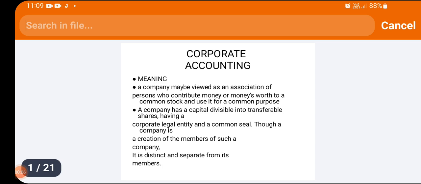A company is an association of persons formed for a common purpose. A company is an artificial person created by law, having a separate entity with perpetual succession and a common seal. A company means a company formed and registered under the Companies Act 2013. An existing company means a company formed and registered under any of the previous company laws.